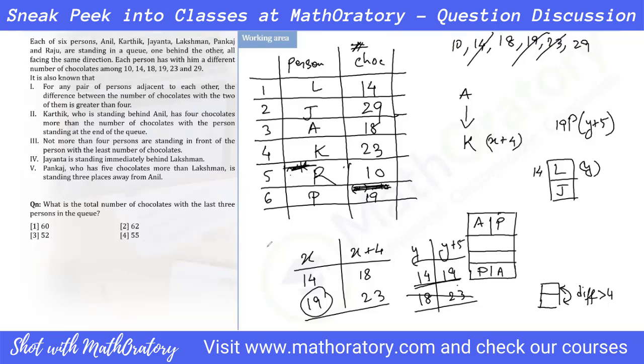What is the total number of chocolates with the last 3 in the queue? Last three are these three. 23 and 19 is 42 plus 10, that is 52. So option 3.